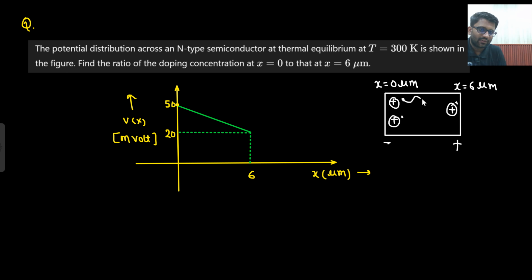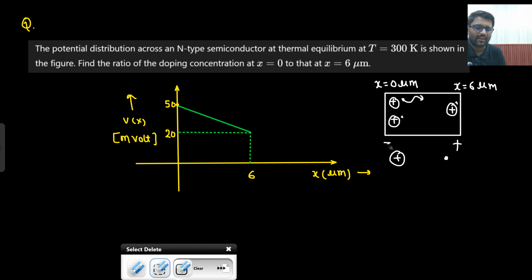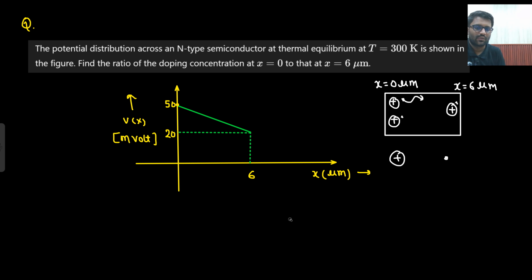Now what will happen? Electrons will diffuse here. So here you will get positive charge and here you will get negative charge. Forget about the direction of electric field, I don't care about it. I just know one thing, that at x equals 0 there is more potential, and at x equals 6 there is lesser potential. Right? What is the potential difference? Do you remember this formula? I told you potential difference would be equal to Vt ln of the ratio of the concentration.